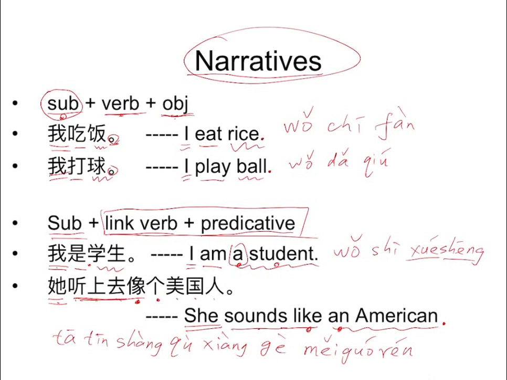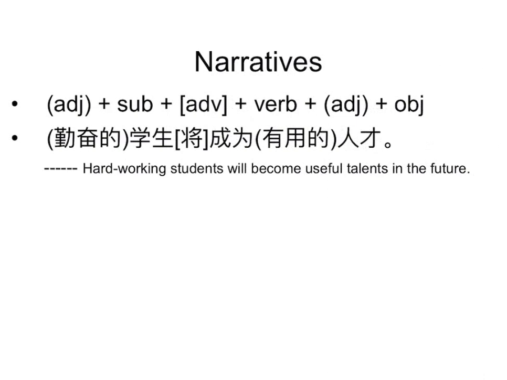我是学生, 我打球, 我吃饭. So you have remembered these words and you know how to put these words together to make a very simple sentence. Good, you have made it. So let's move on.